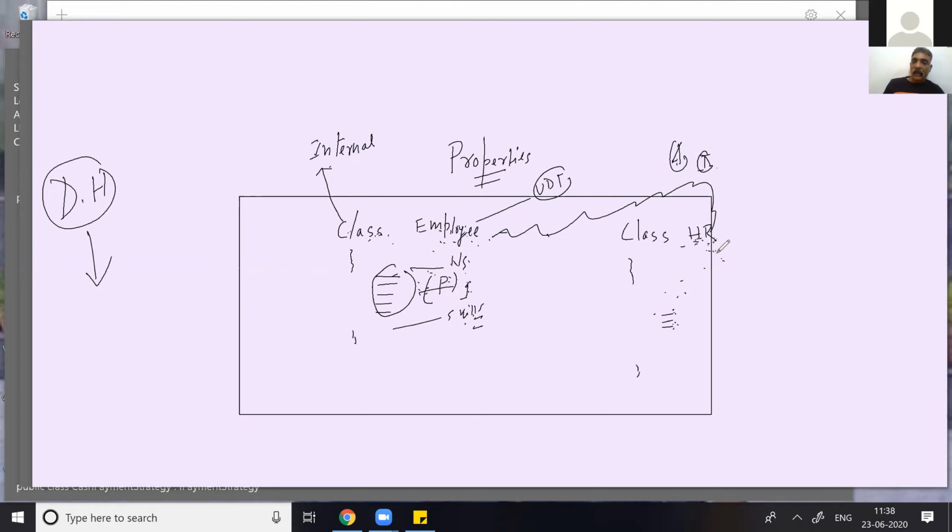It means the Employee object sitting in the HR class should not access any variable by object dot variable. If it does, there is no information hiding or data hiding, and encapsulation is broken.